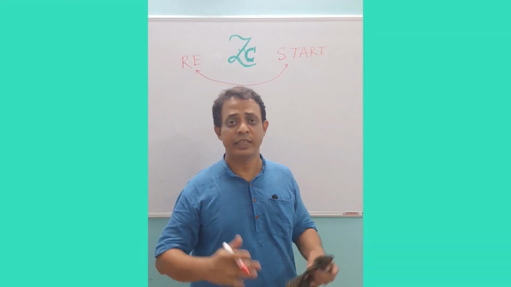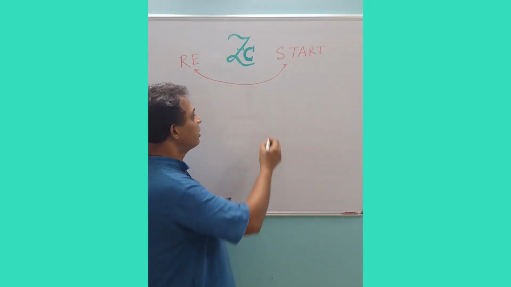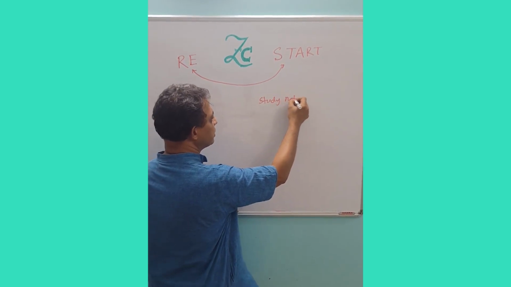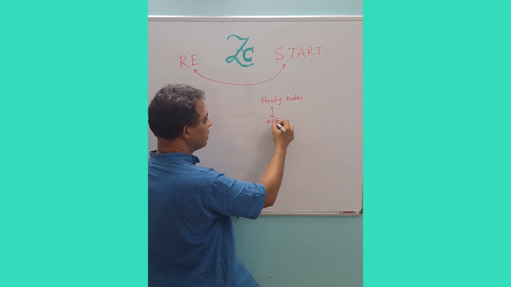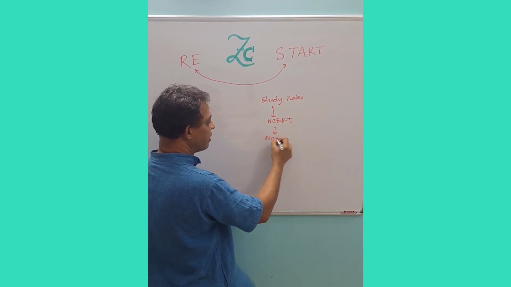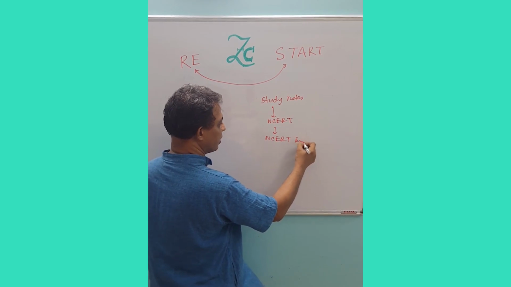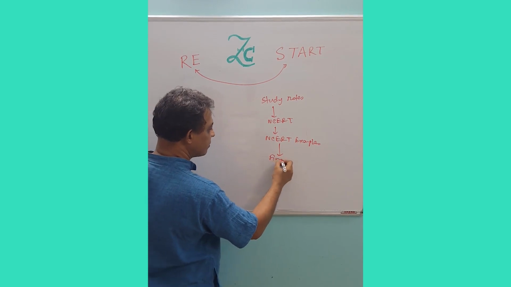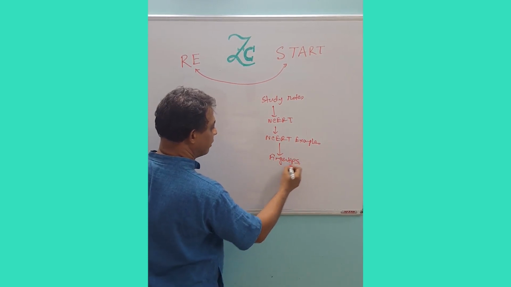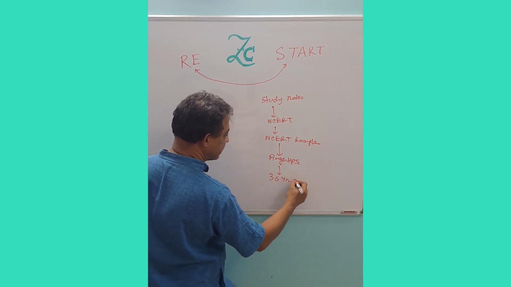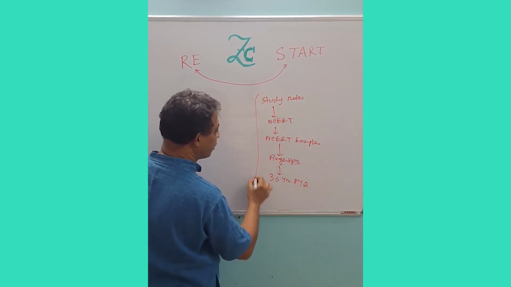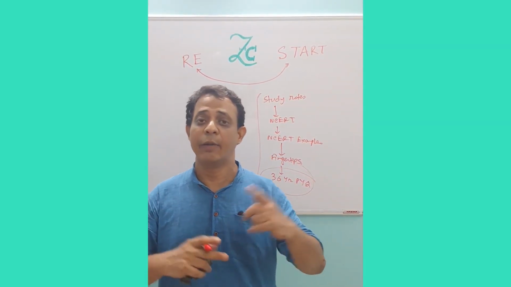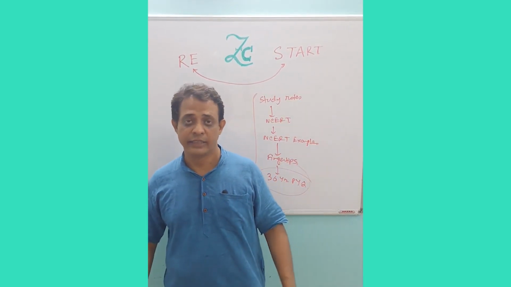How to ensure that one chapter is well completed? So you first take the study note from your teacher, followed by NCERT, cover to cover, NCERT exemplar, every question, followed by your fingertips, and finally you should go through 36 years previous year questions. Every question of 36 years previous year questions is very important. So ensure this, then you will automatically cover the chapter.